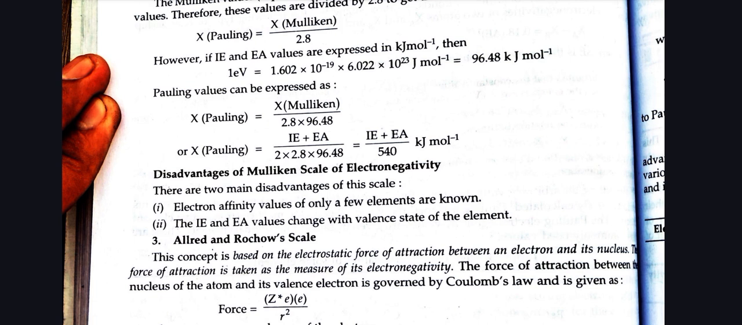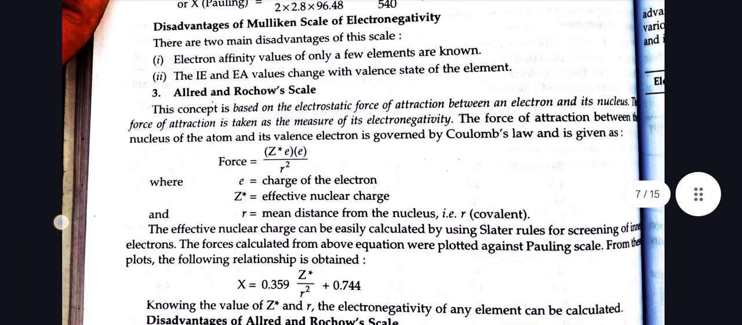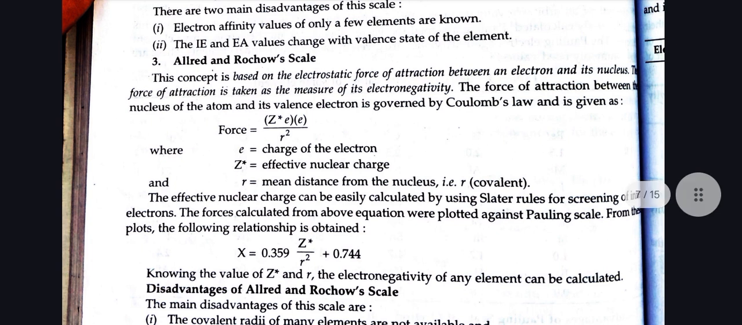Electron affinity values of only a few elements are known. The ionization energy and electron affinity values change with the valence state of the element. Allred and Rochow scale. The concept is based on the electrostatic force of attraction between an electron and its nucleus. The force of attraction is taken as a measurement of its electronegativity.